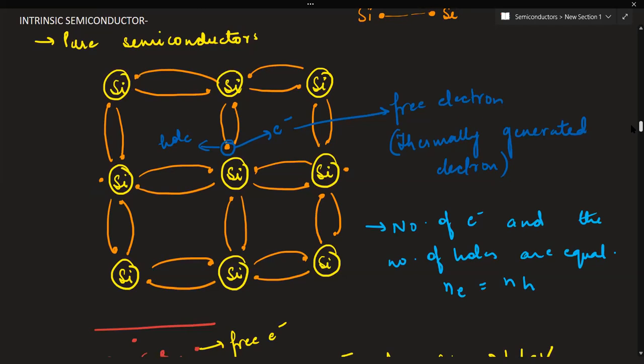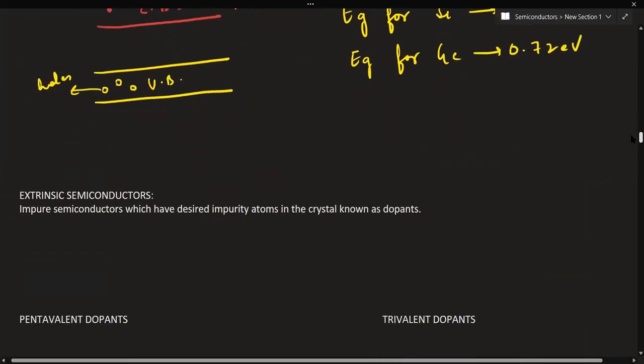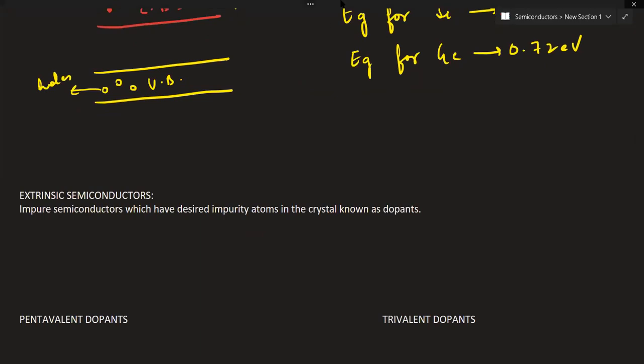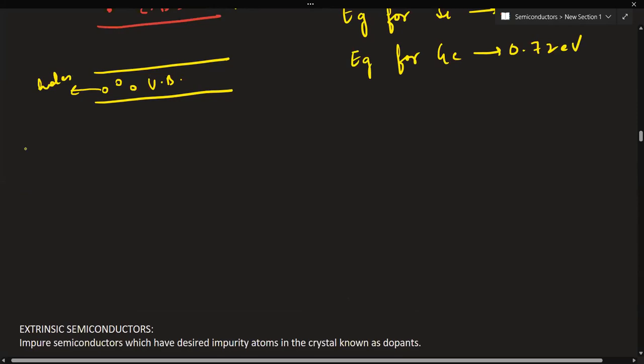Okay. Now see, regarding intrinsic semiconductor, there was a need of extrinsic semiconductors as well. See, there are few limitations of intrinsic semiconductors. Now see, what are these limitations? Limitations of intrinsic semiconductors.